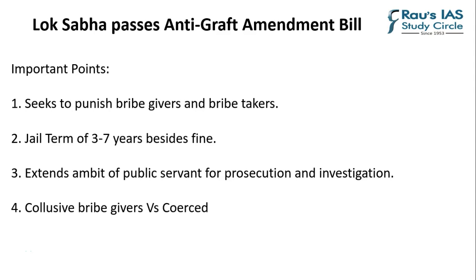First and foremost, it seeks to punish the bribe givers and bribe takers. Now, the differentiating factor from the Prevention of Corruption Act is that these two categories are treated separately, and there is a further distinction in terms of collusive bribe giver and coerced bribe giver, which is talked about in point 4. Second important aspect is the jail term of 3 to 7 years besides fine.